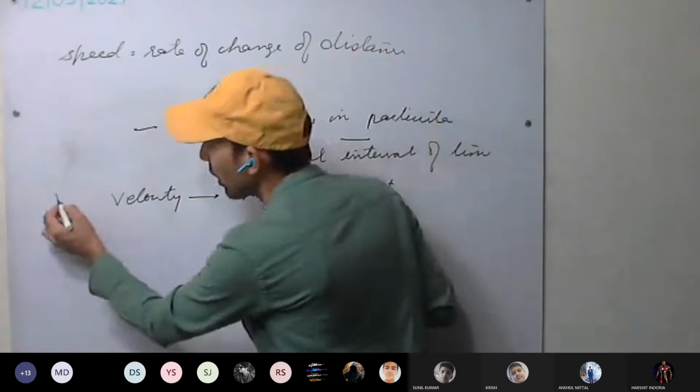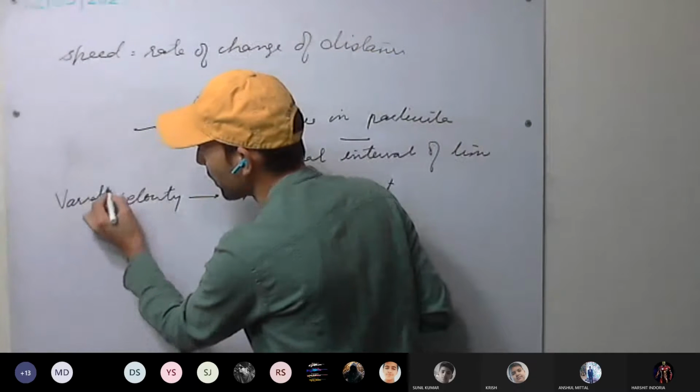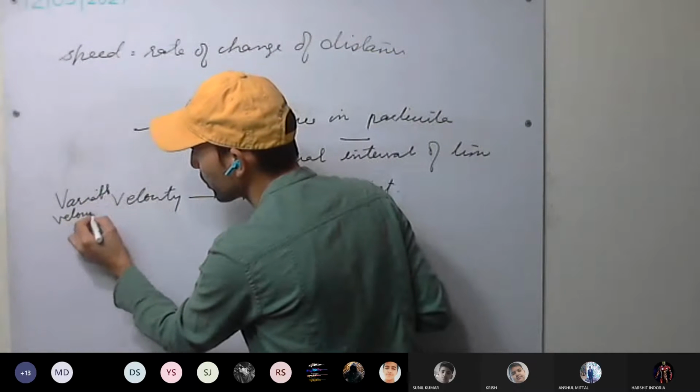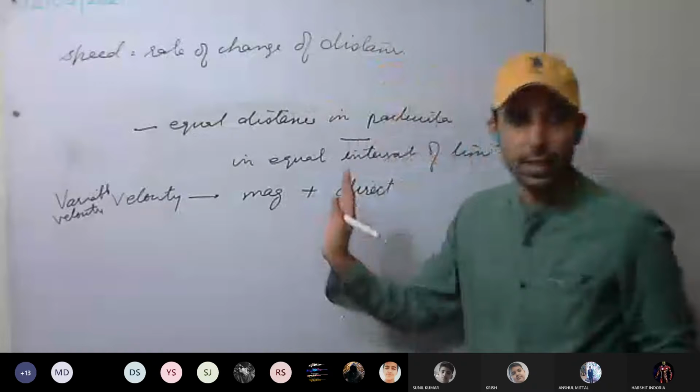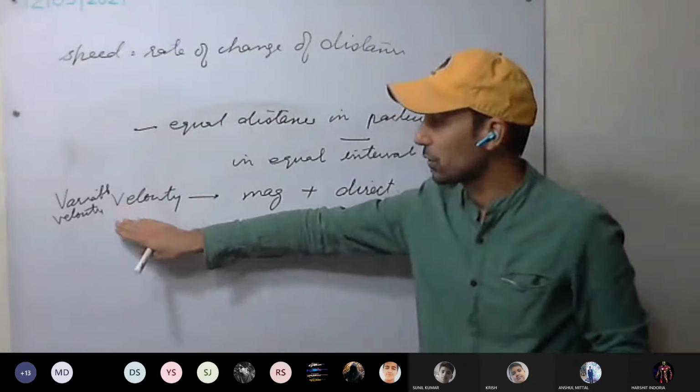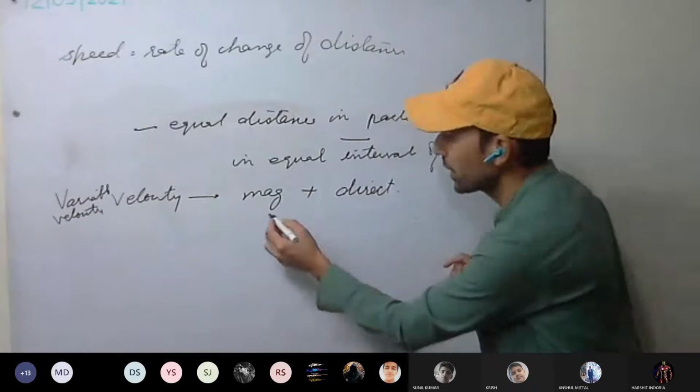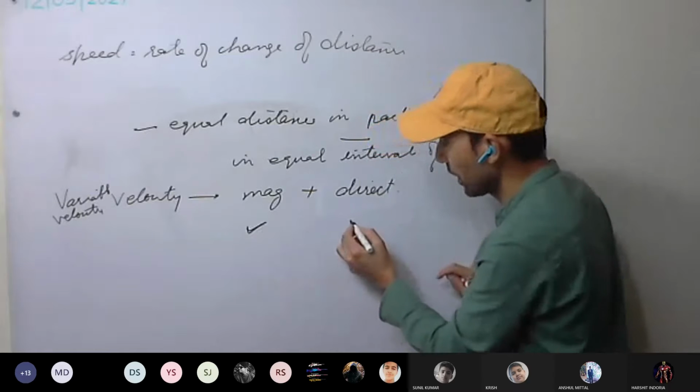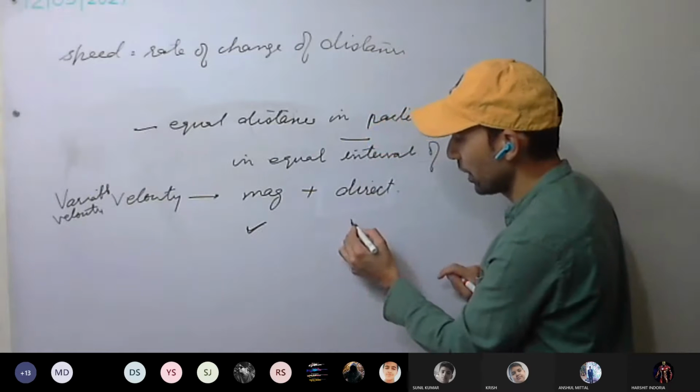Okay, next we have variable velocity, or non-uniform velocity. Now, how we can define variable velocity, non-uniform? See here, either the magnitude can change, direction remains same, no change.